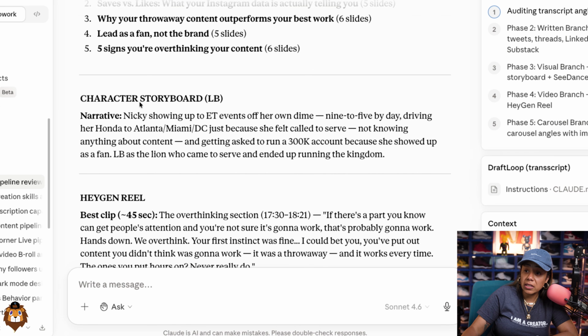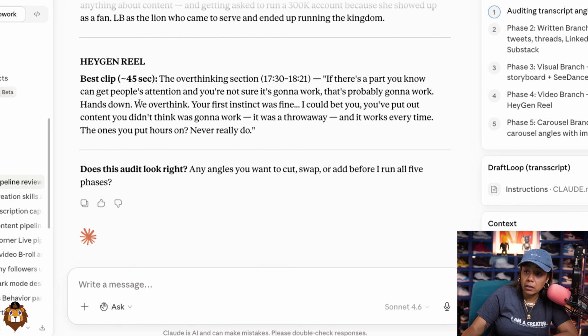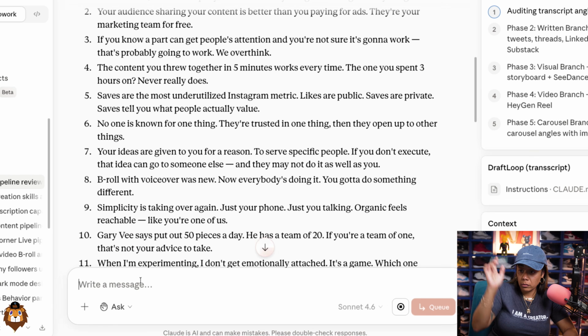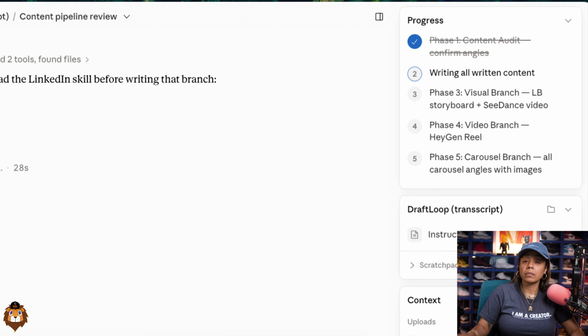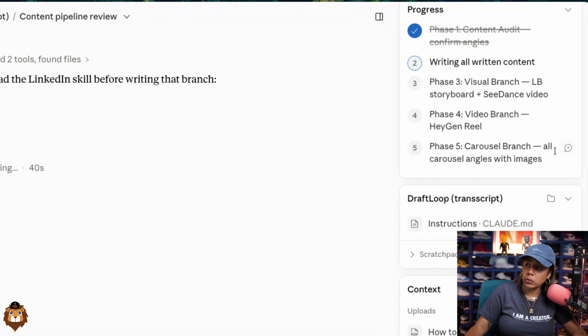But you can see that it's creating everything, right? And for the sake of this video, I'm just going to say yes. But normally I would comb through it and make tweaks for however I want it to be. So now that I say yes, it's going to start working. And with Cowork, it shows you the whole progress. It already did the content audit, and now it's writing all the written content. It's going to do the visuals, it's going to do the video, and then do the carousel.